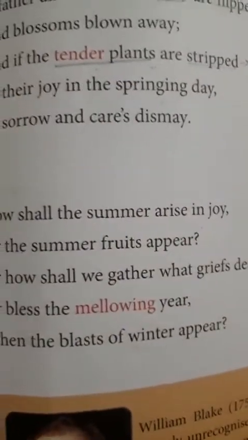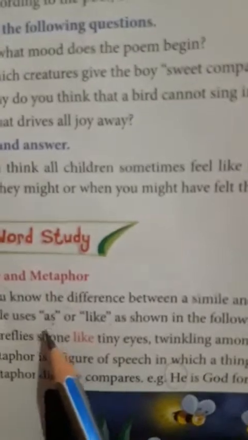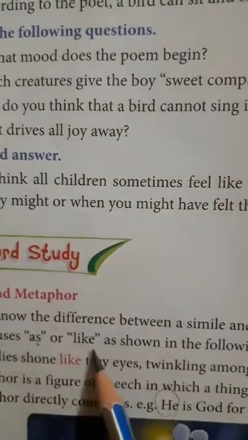So what is the difference between the metaphor and the simile? First, they both are used for doing the comparison. But in the simile, when we do the comparison, we use the word as or like.